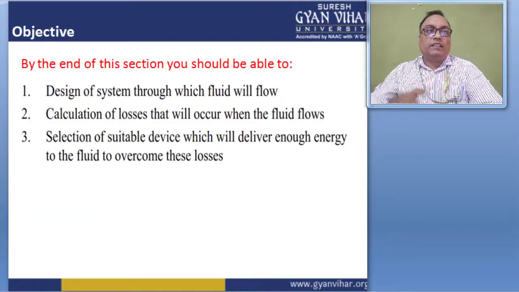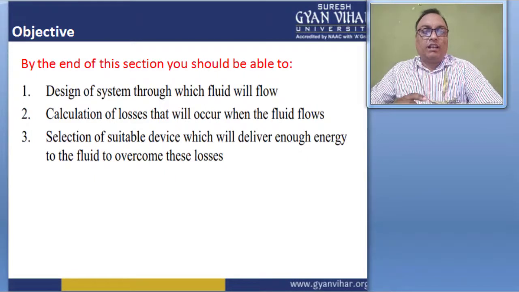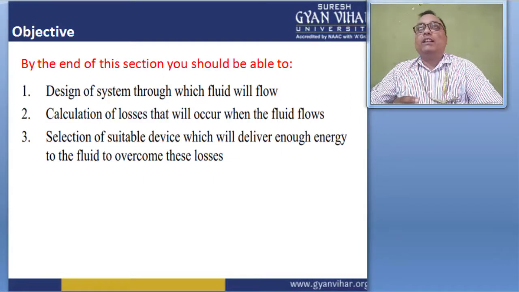So this is the main course of the hydraulics, or we can say this is the objective of hydraulic systems or hydraulic symbols. By the end of this section, the student will be able to understand the design of a system through which fluid will flow and the calculation of losses that will occur when the fluid flows.